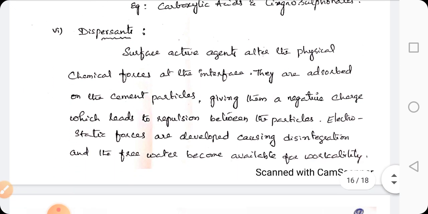Next, dispersants. Surface active agents alter the physical chemical forces at the interface. They are adsorbed on the cement particles, giving them a negative charge, which leads to repulsion between the particles. Adsorption means it's a surface phenomenon.